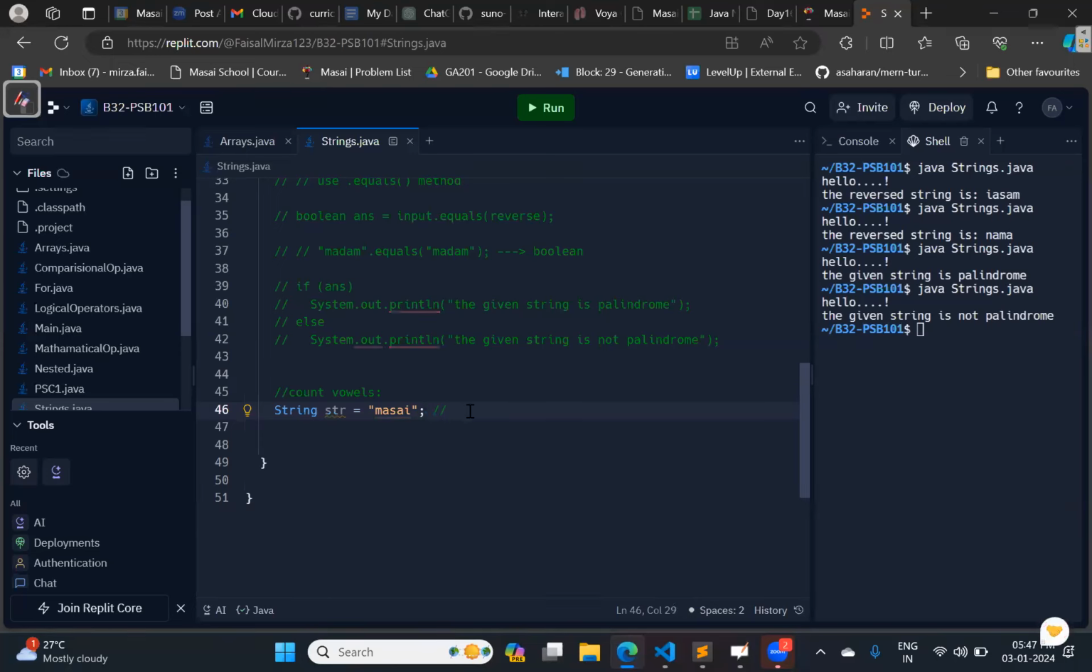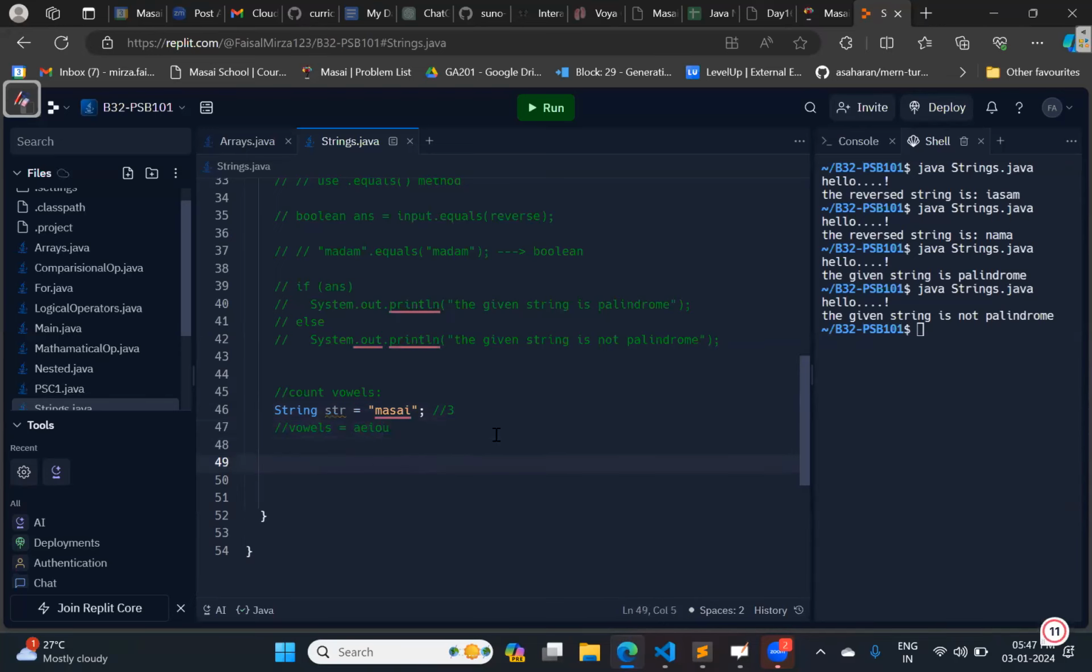In the given string, tell me how many vowels are there, not the total vowels which are available. So three vowels are present. Now I want to implement the code to count the vowels. So overall we have the vowels as A, E, I, O, U.